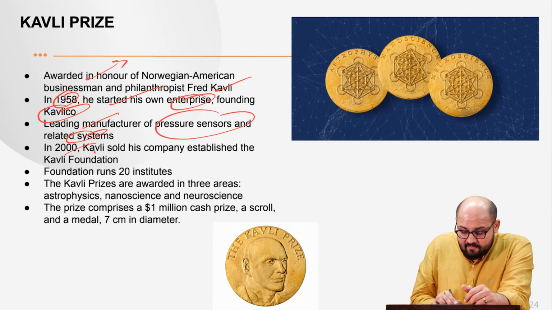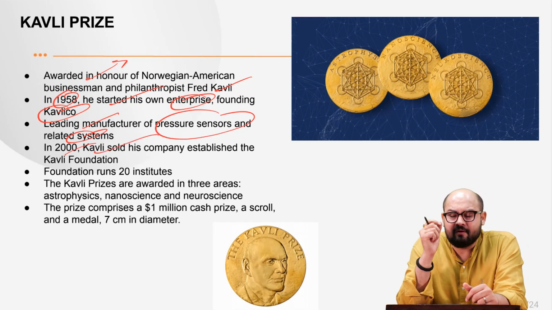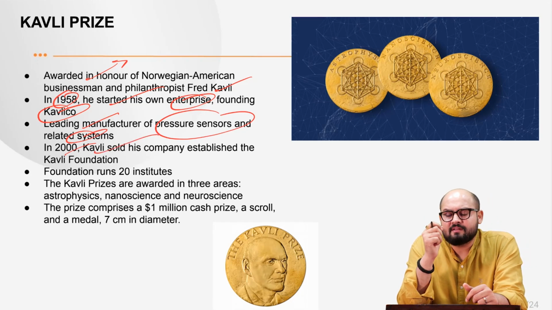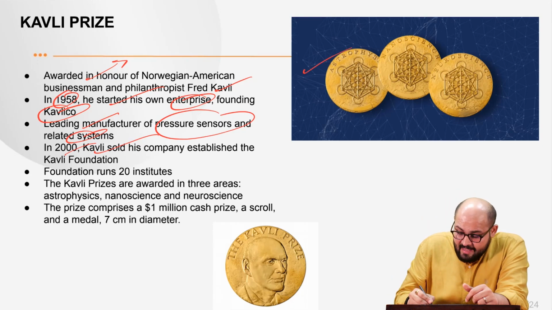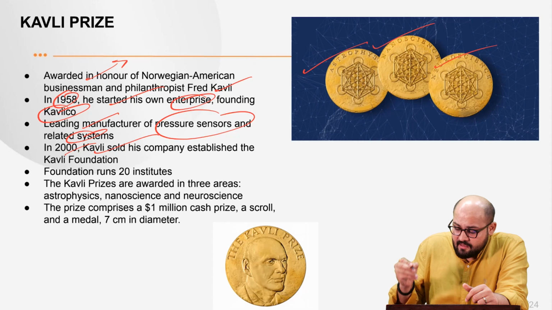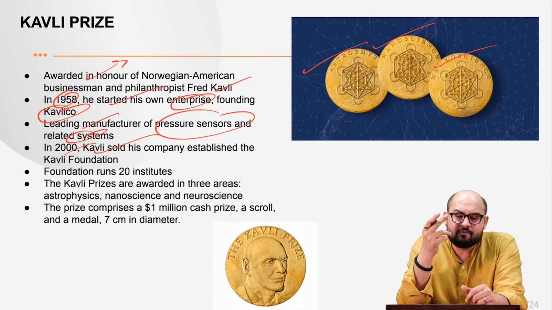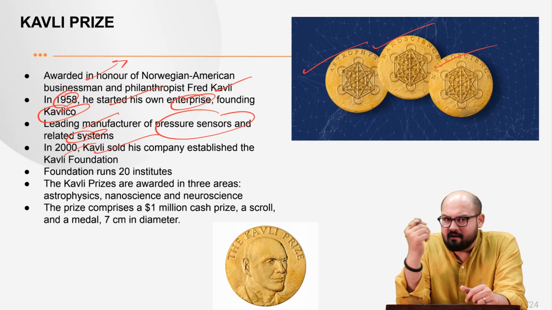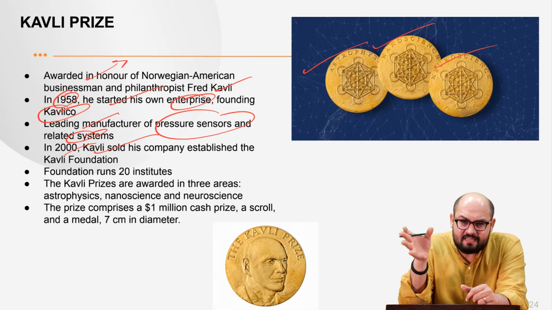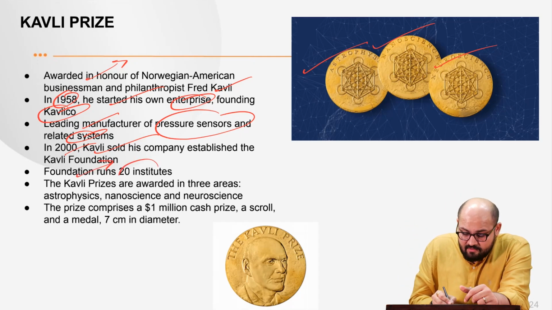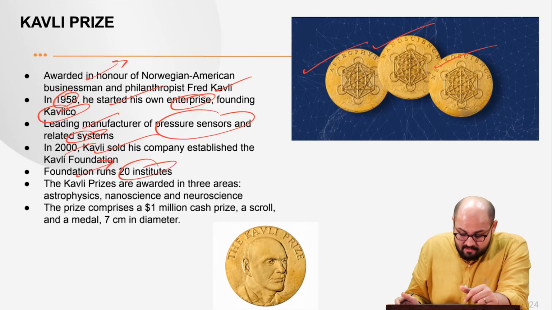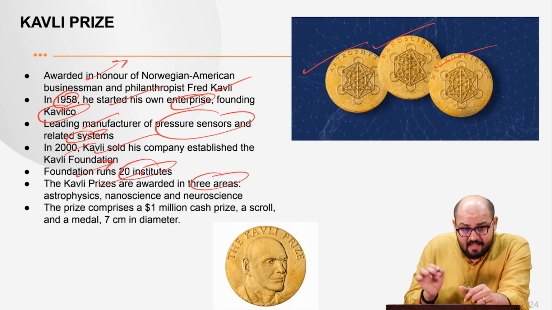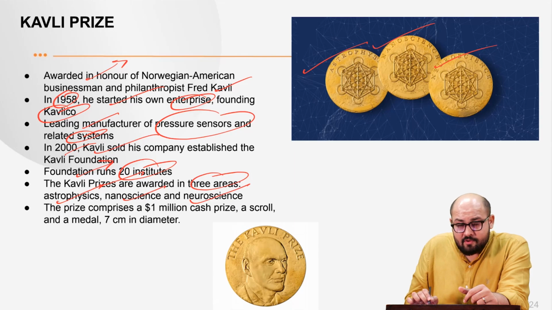Then in 2000, Kavli sold his company and established the Kavli Foundation, right? And this foundation encourages people from three domains, that is astrophysics, nanoscience, and neuroscience, right? So it tries to give funding to institutes which focus upon these three areas. The foundation runs 20 institutes in these three areas. The Kavli Prizes are awarded in three areas. As I said, the first is astrophysics, the second is nanoscience, and third is neuroscience.